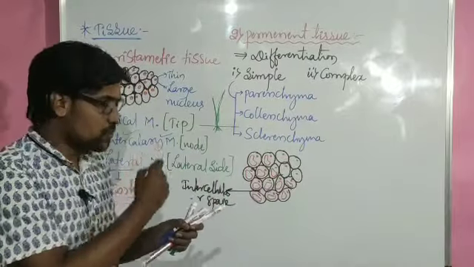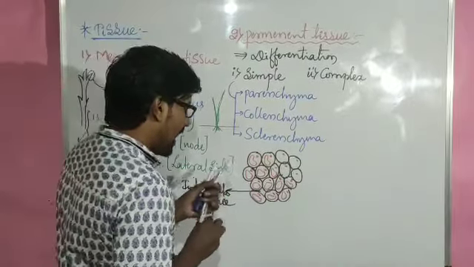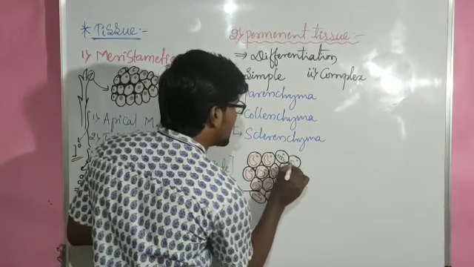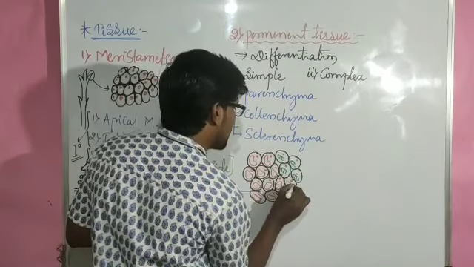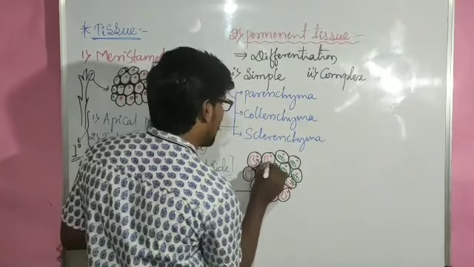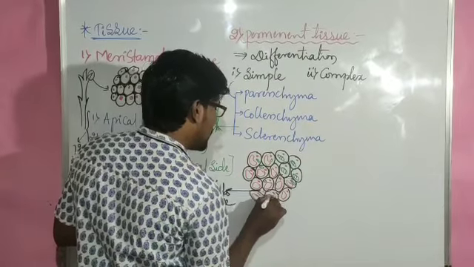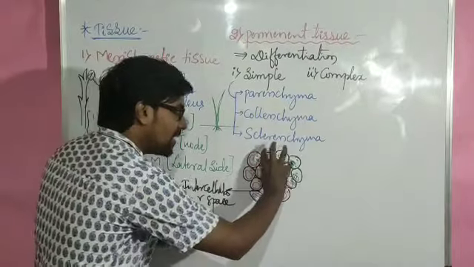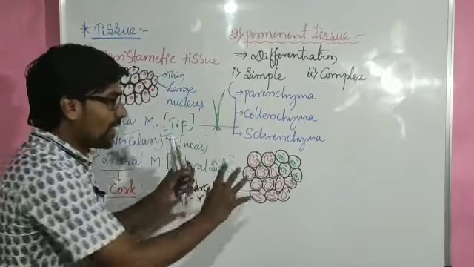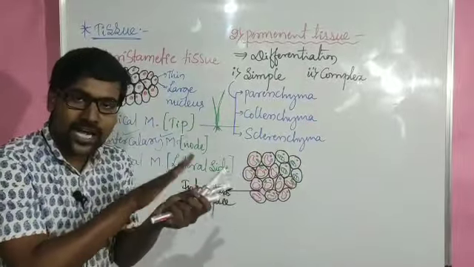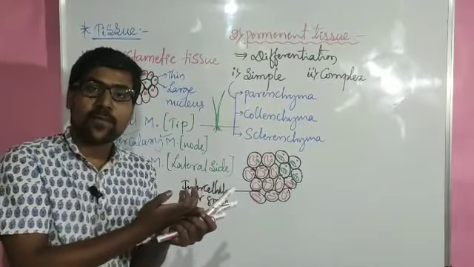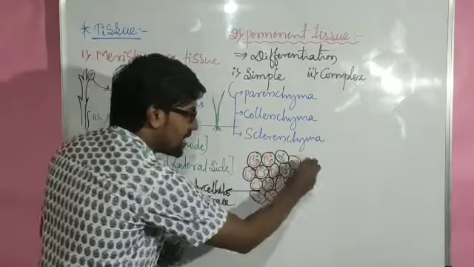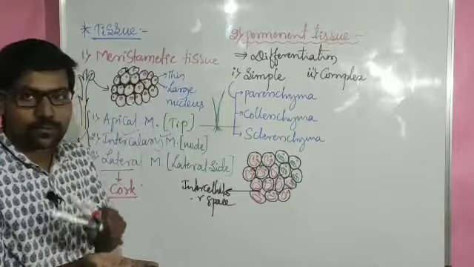Mostly the parenchyma cells have more chloroplasts. When the parenchyma cells have more chloroplasts, all the cells look green. When this kind of tissue is present everywhere, that part looks green. Which is the greenest part in the plant? Leaves.